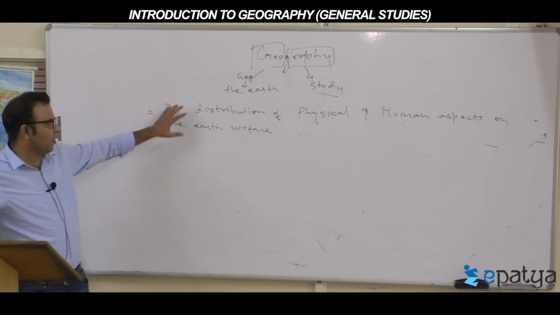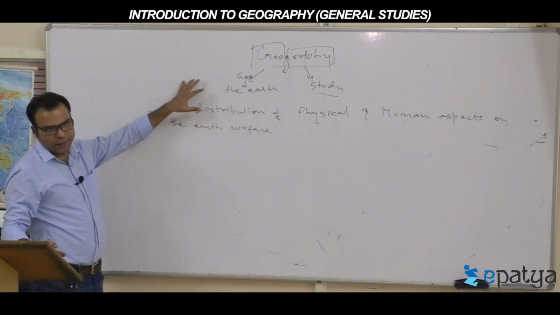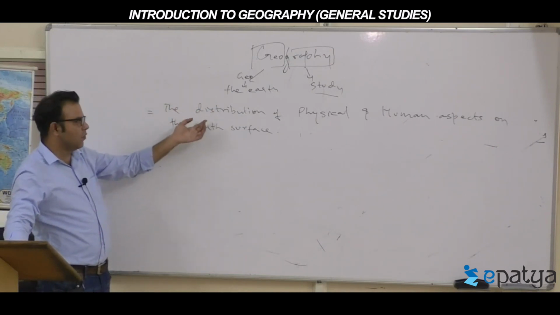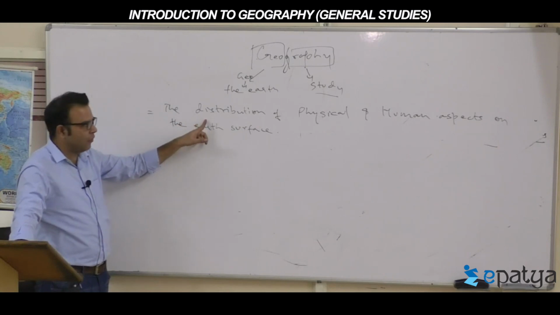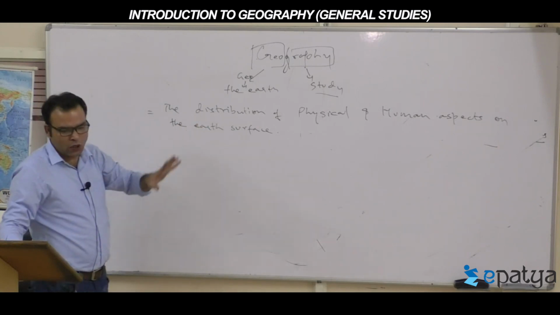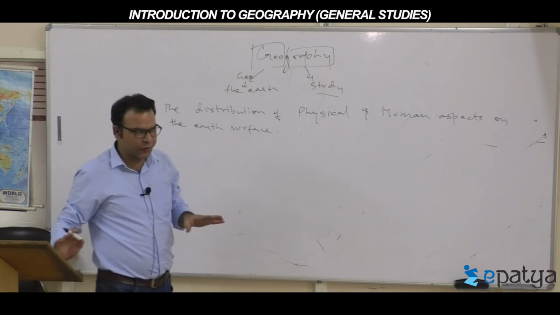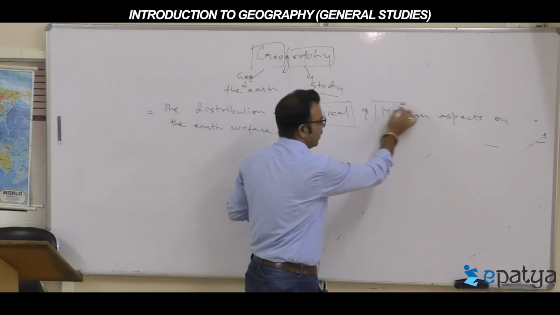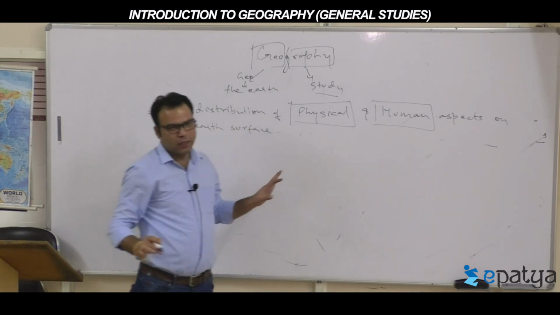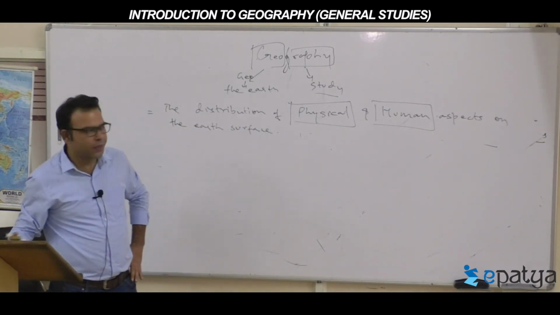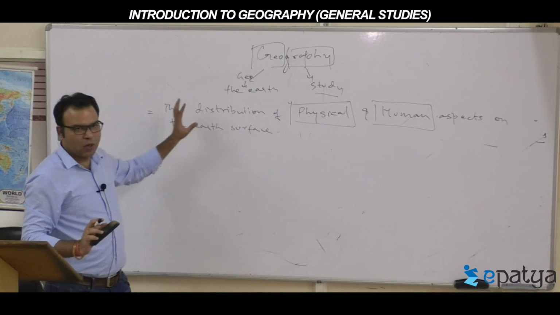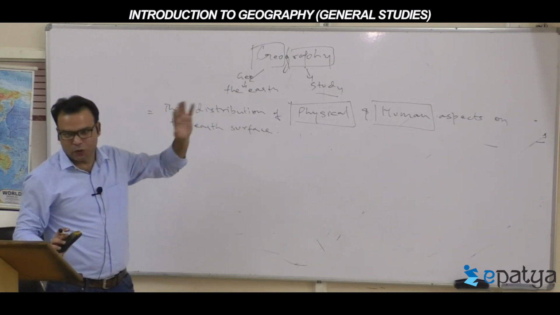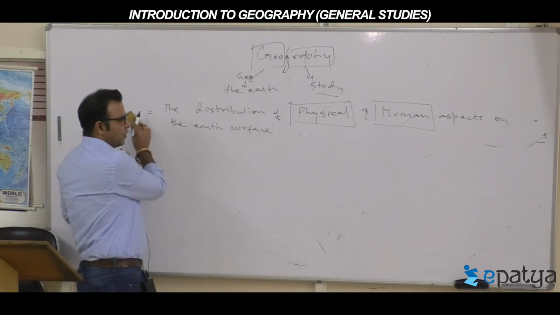So geography is the study that deals with what? The distribution of physical and human aspects. There are two words I put, guys. One is physical, second is called what? Human. So along with the work, just keep on doing. There are two parts, one is physical, second is called human.